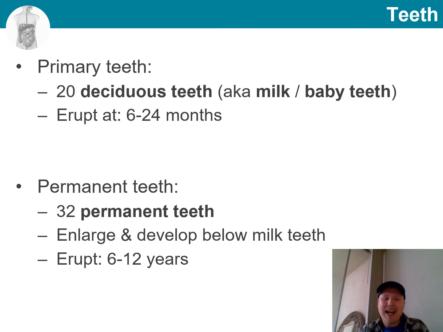Now, let's have a look at teeth, just quickly. I know that in this class we have quite a few students who are thinking of a career in a medical field that involves this. So, we have primary teeth, which are sometimes known as milk teeth or baby teeth. And then we have secondary permanent teeth. While we have 20 primary teeth, the number of permanent teeth is 32.